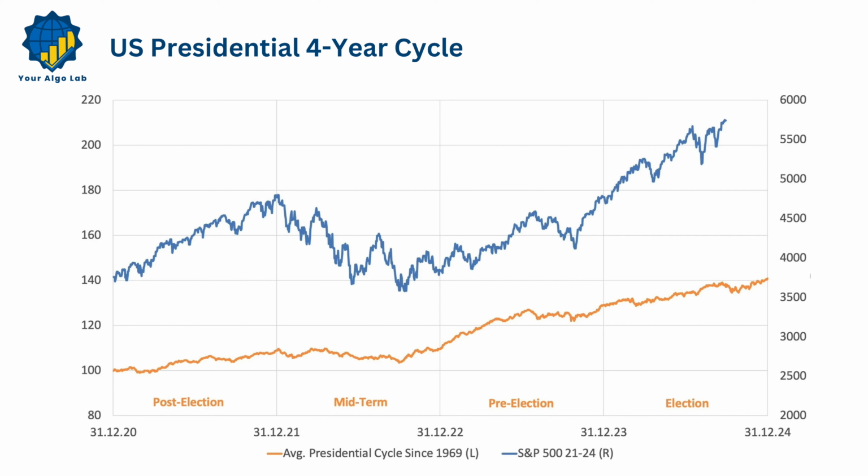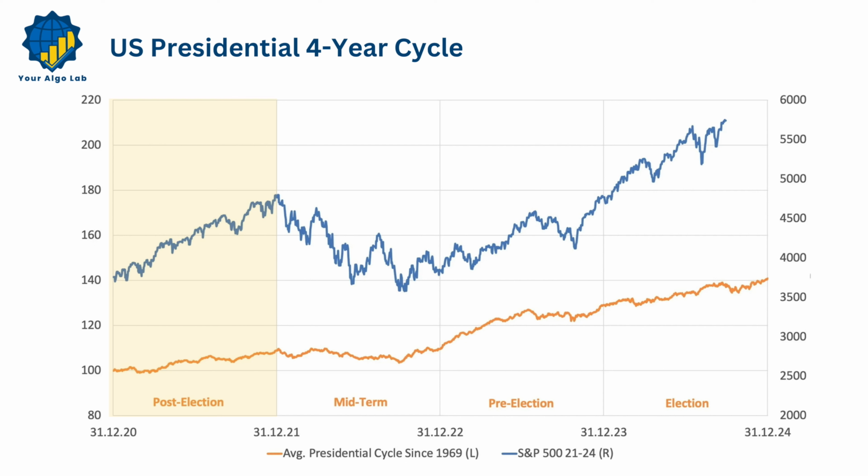We've averaged all the cycles since 1969, with the average cycle represented by an orange solid line and the current cycle from 2021 to 2024 shown by a blue solid line. Let's start with the post-election year. The newly elected president takes office in January of the following year, introducing new policies and economic reforms. These may involve changes to taxes, regulations, trade policies, and government spending.